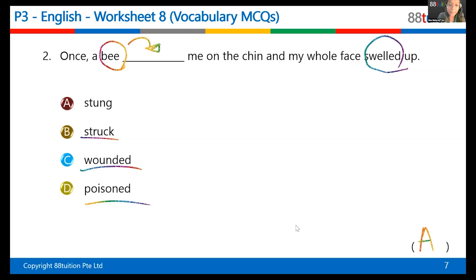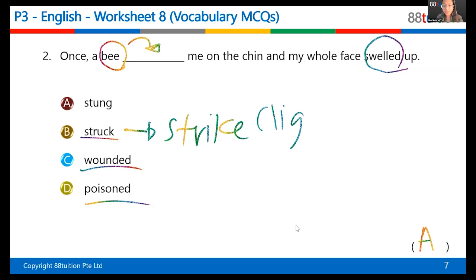Now, these words are all past tense. Struck is the past tense of what? Yes, very good. Strike. Now we use this word with lightning usually, right? I got struck by lightning. It's a phrase, struck by lightning. Or for example, you can say struck the ball.